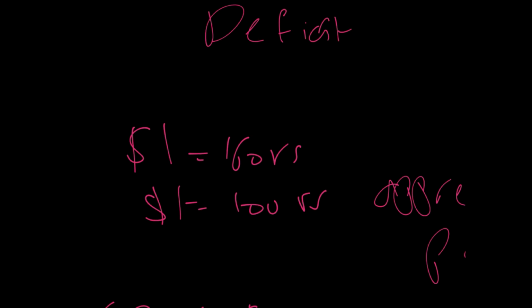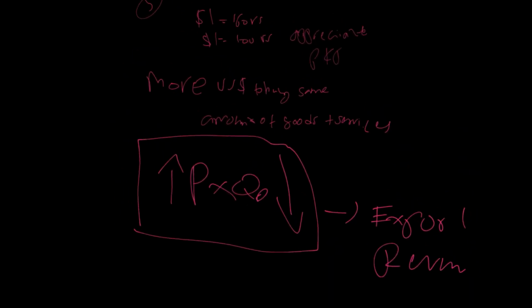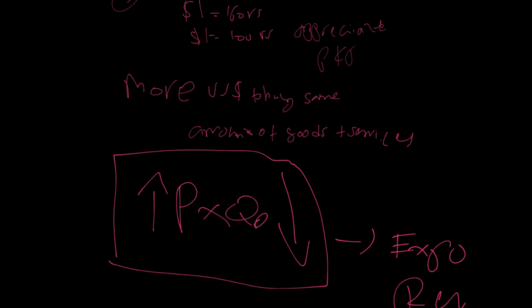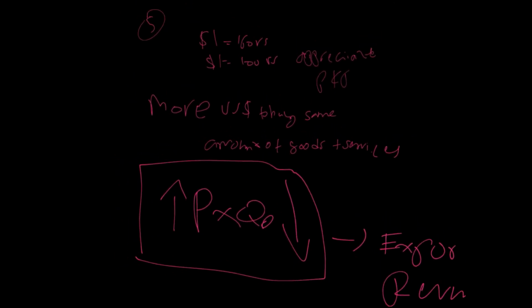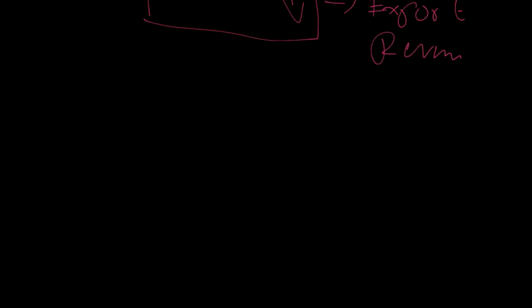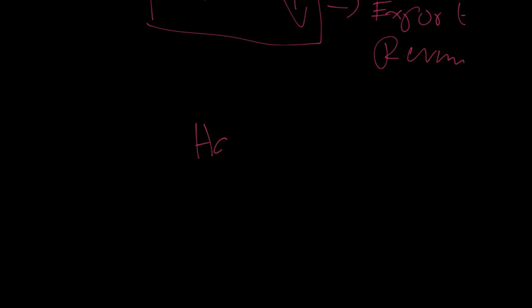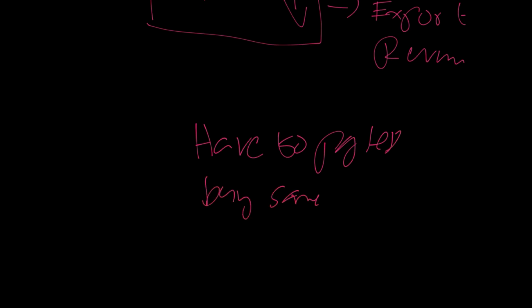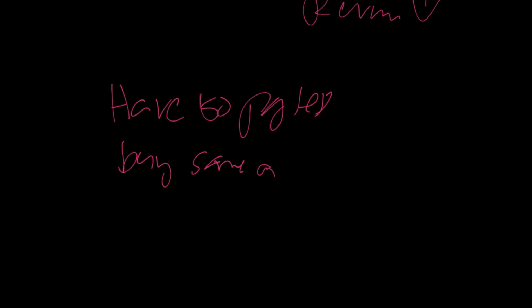So it's the opposite of this point for the US, right? So the people in the US now have to pay more US dollars to buy the same amount of goods and services, whereas people in Pakistan have to pay less to buy the same amount of goods and services.